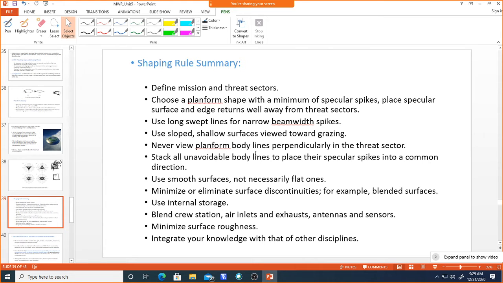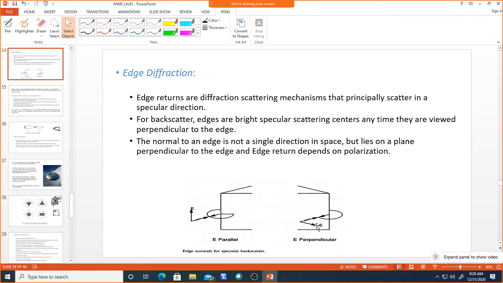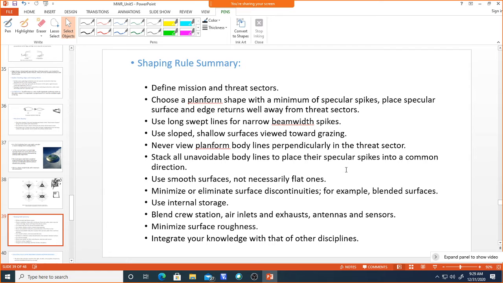Never use platform body lines perpendicularly in the threat sector, because if this platform body is perpendicular to the threat sector, say for example this is a threat sector, then it will return maximum reflection. That's why you should never view the body lines which are perpendicular to this threat sector.